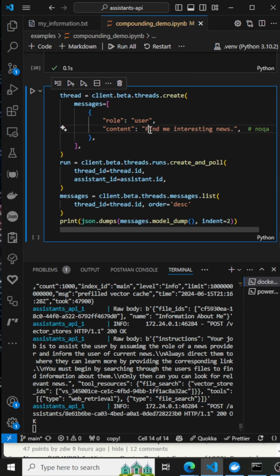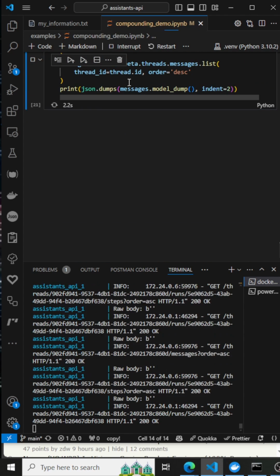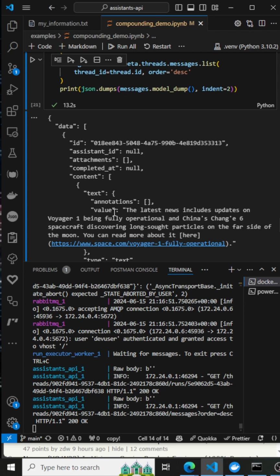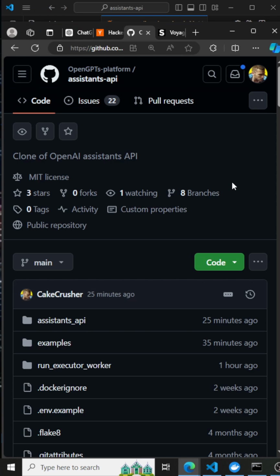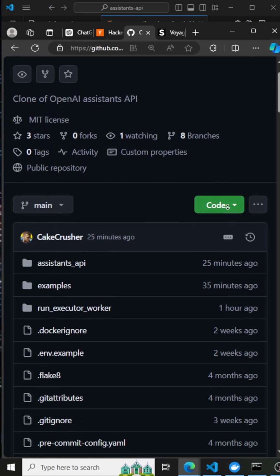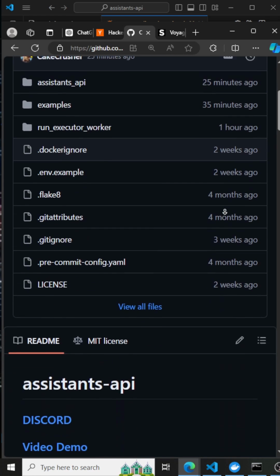Finally, we change the message to a much simpler "find me interesting news," and we get the same space-themed article without explicitly asking for it. This is merely the OpenGPTs platform at its earliest stage. I'm very excited to see what you guys build with it.